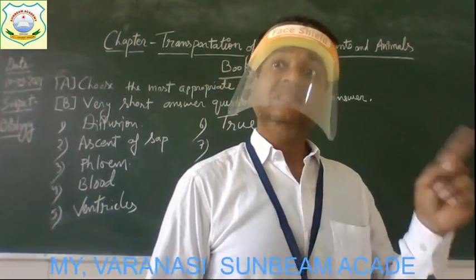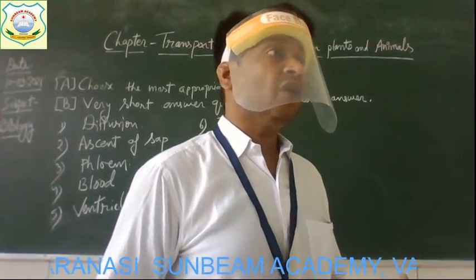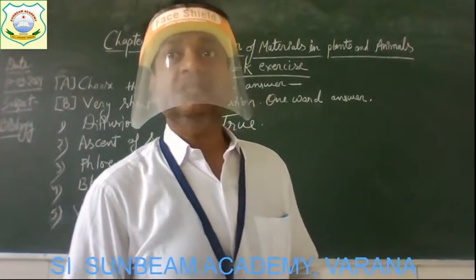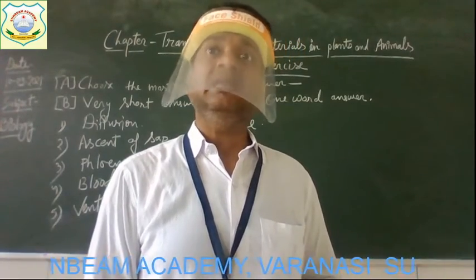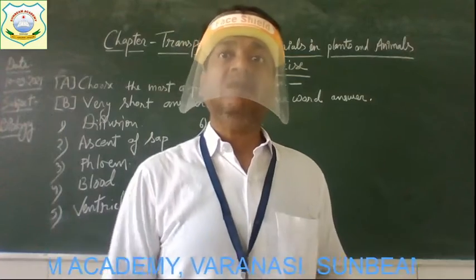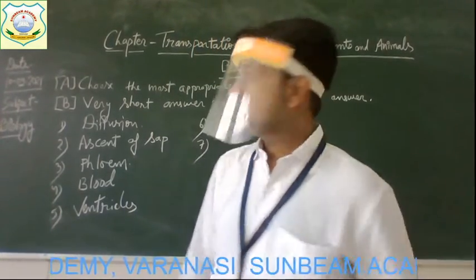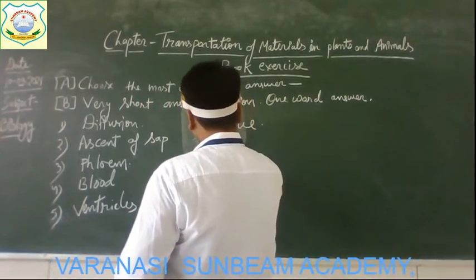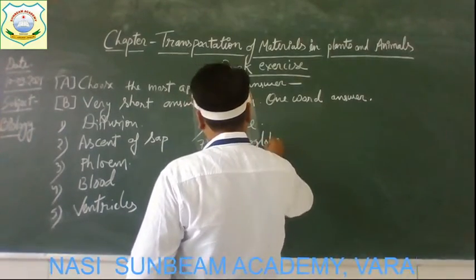And this protein, hemoglobin, is responsible for what? Yes, transportation of oxygen, because it binds chemically with oxygen molecules and carries it to all parts of our body. Get it? Understood? So question number 7, the name of the protein is hemoglobin.